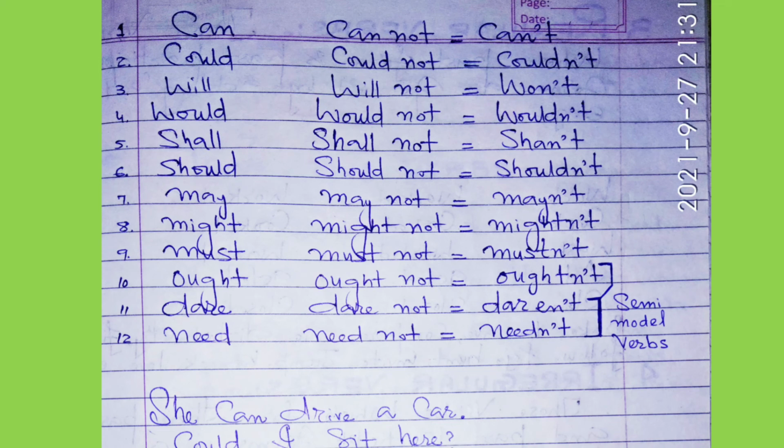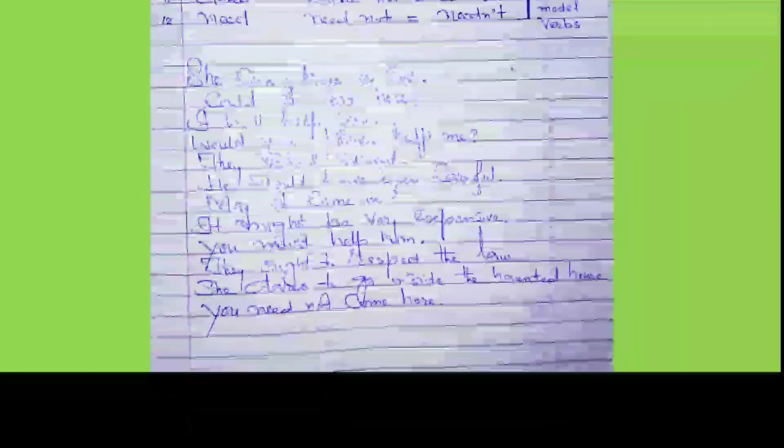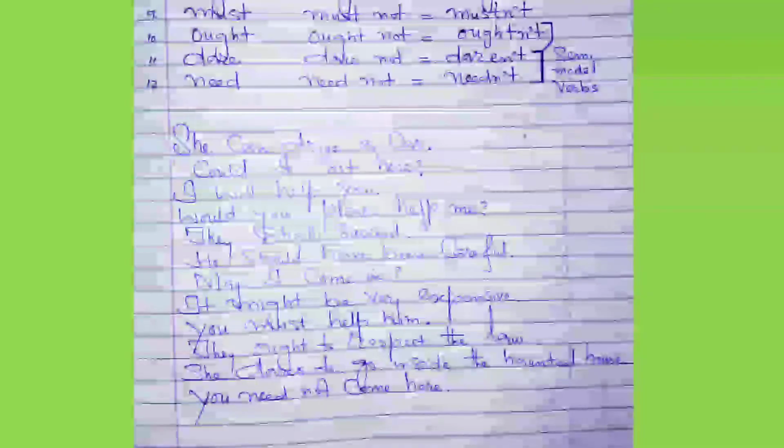The last three ones, that is 10th, 11th, and 12th, that is ought, dare, and need, are sometimes called semi-modal verbs. Why? Because these three verbs are also used as main verbs in some cases. They fall in two categories. They can be used as main verbs also, as helping verbs also. Now I have given an example of each one here.